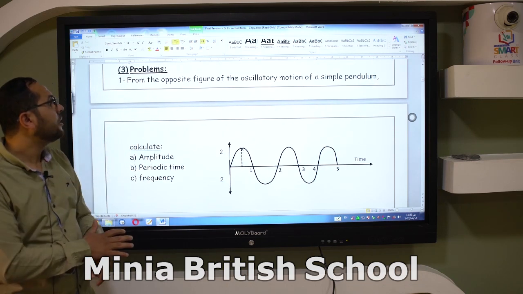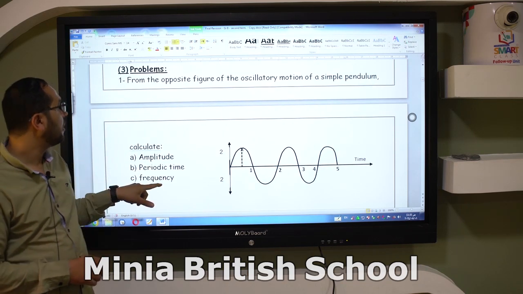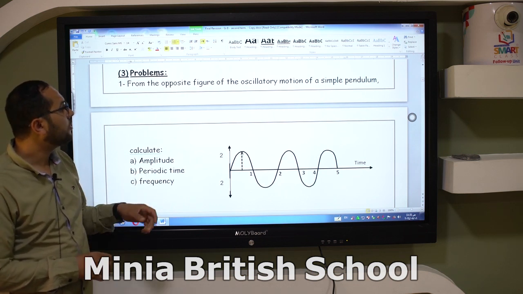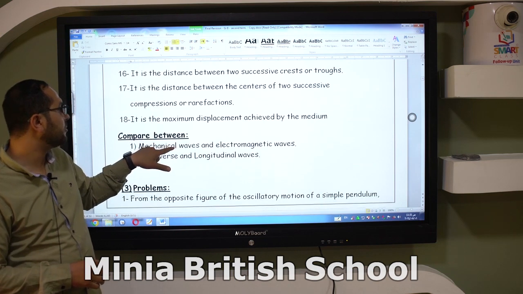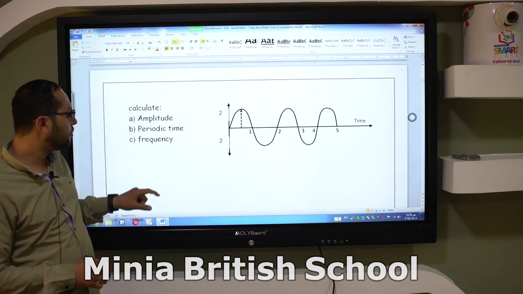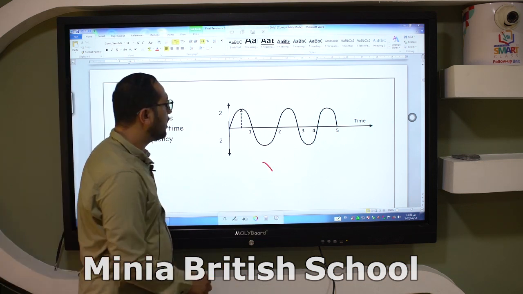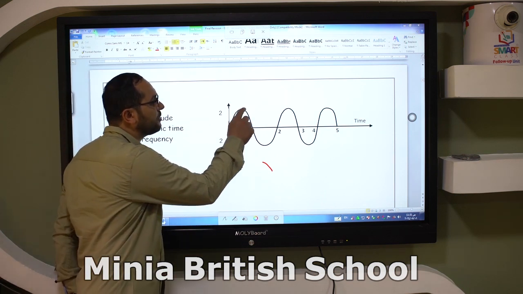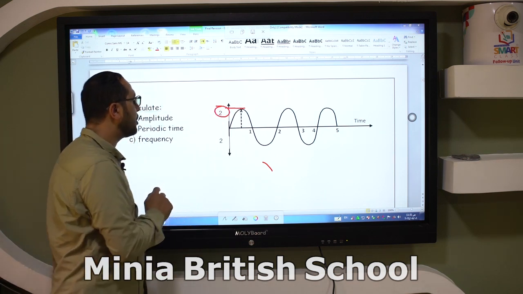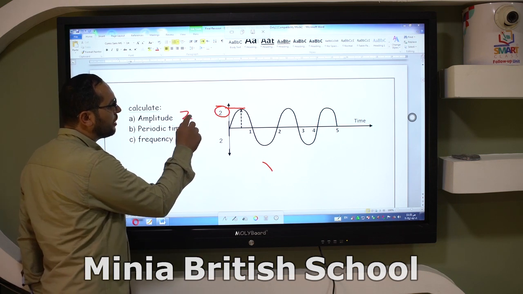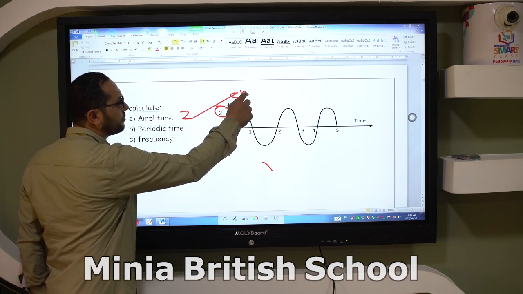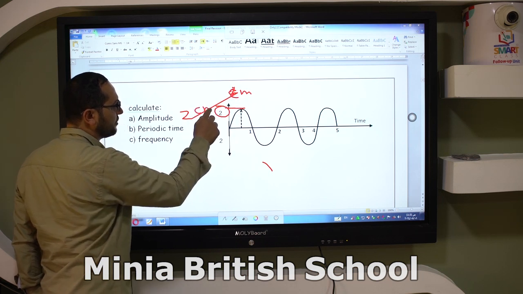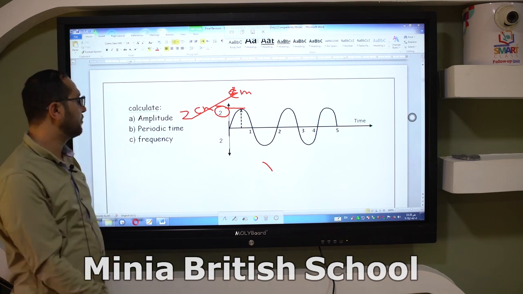Okay, so we have here a very important problem. From the opposite figure of the oscillatory motion of the simple pendulum, calculate what? Number one, calculate the amplitude. We can calculate the amplitude by the maximum displacement. The maximum displacement here reaches the number 2. So the amplitude here equals 2 meter, or 2 centimeter. This is according to the problem.